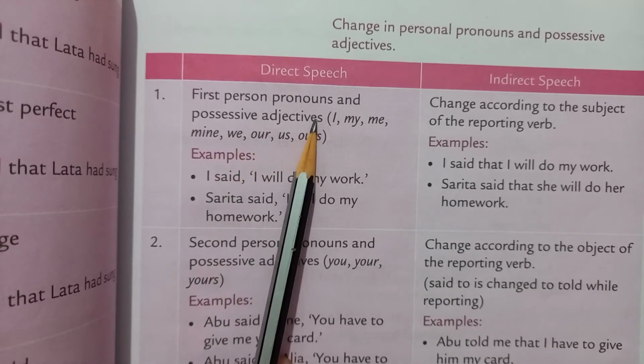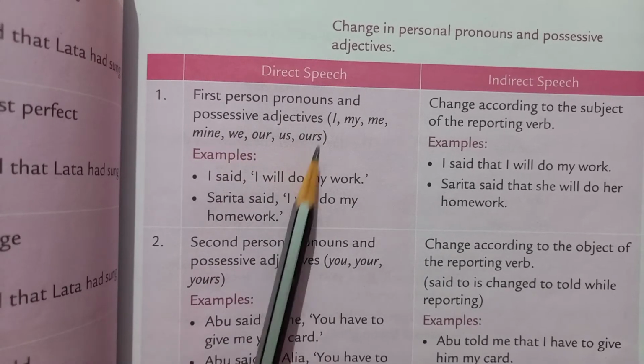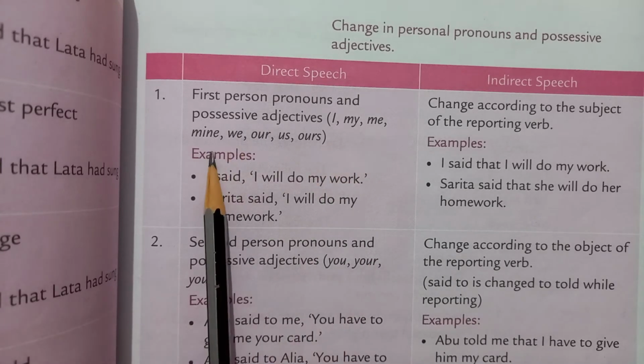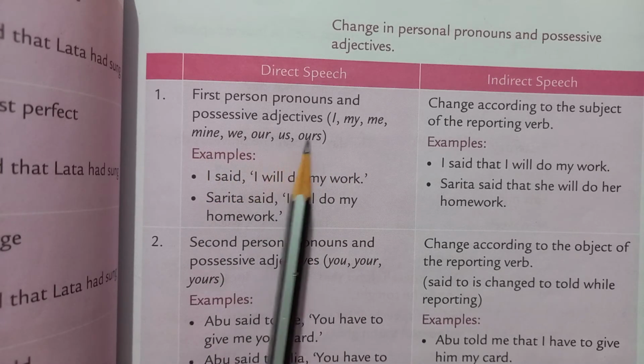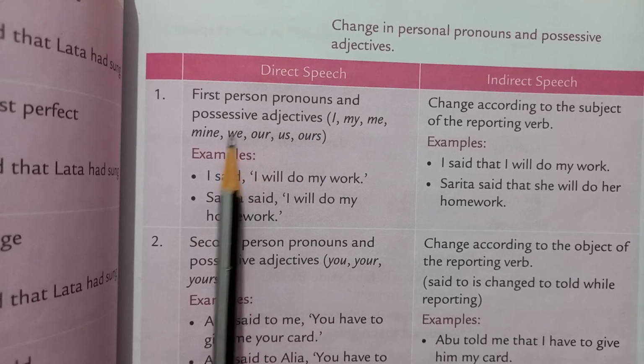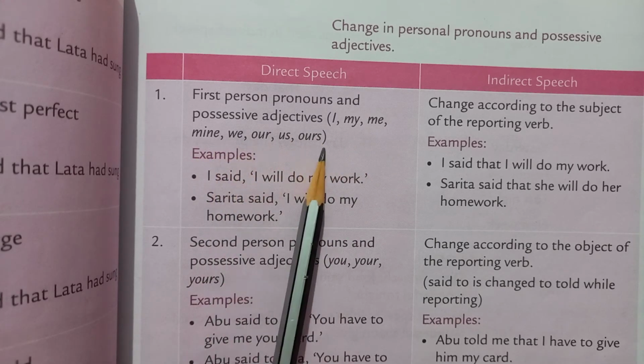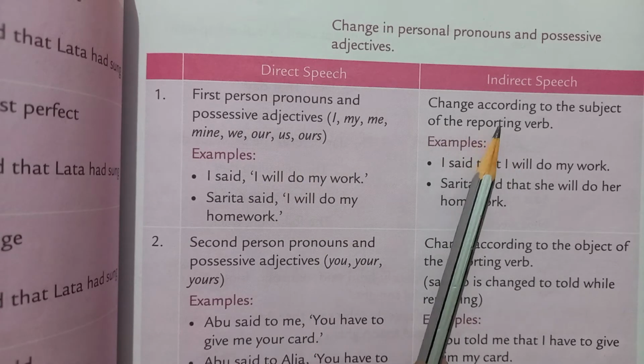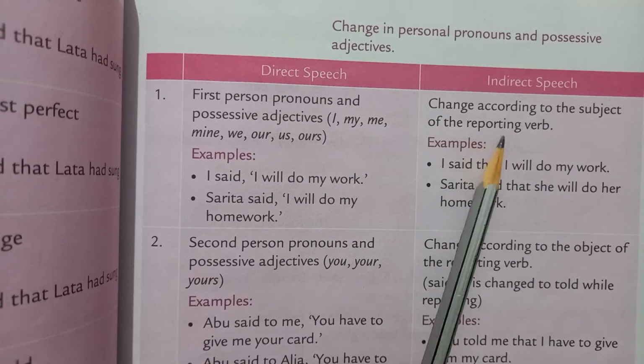First person pronouns and possessive adjectives. First person means I, my, me, mine, we, our, us, ours. These are first person pronouns. Now, indirect speech changes according to the subject of the reporting verb.